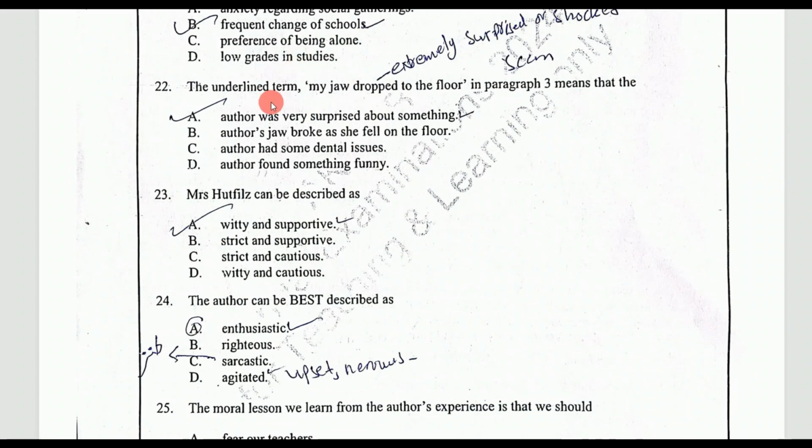The underlined term "my jaw dropped to the floor" in paragraph 3 means, so even if you are good and logical, you can directly guess from what this phrase means. For example, if you are in a state of surprise, obviously you open your mouth in a surprised way, right?